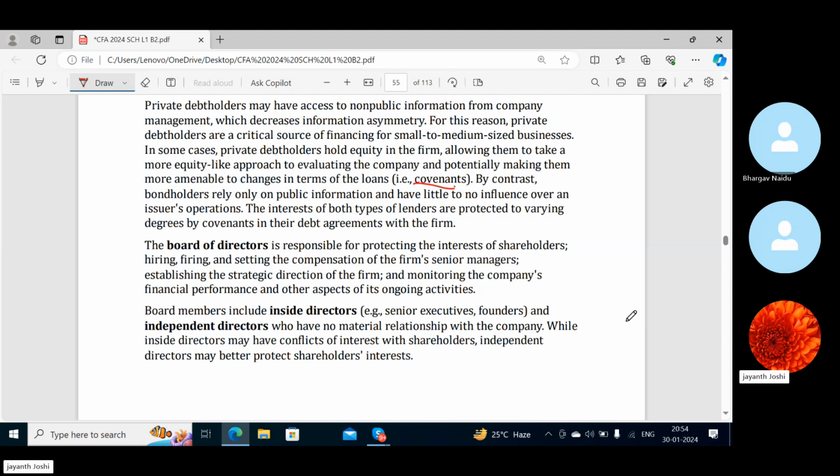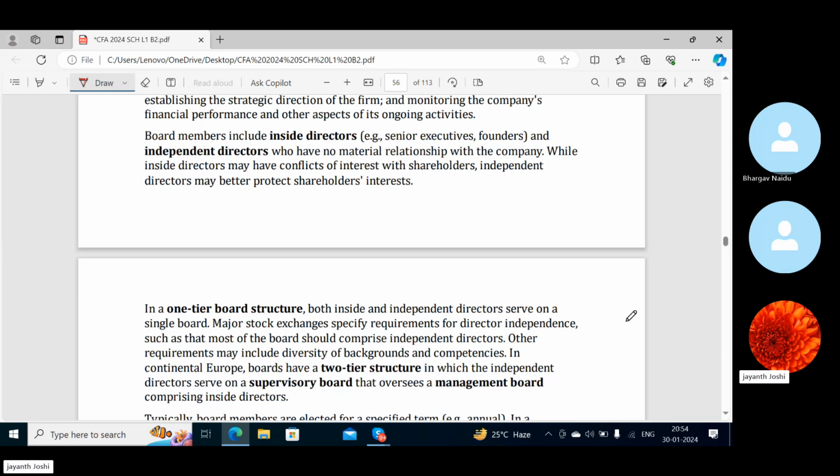Board of directors already explained. Now there are two types of directors: independent and non-independent, or internal. You can see in the case that they are executive directors and non-executive directors. Executive directors are the directors who are working in the company.